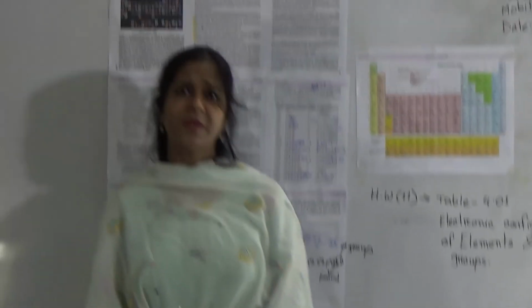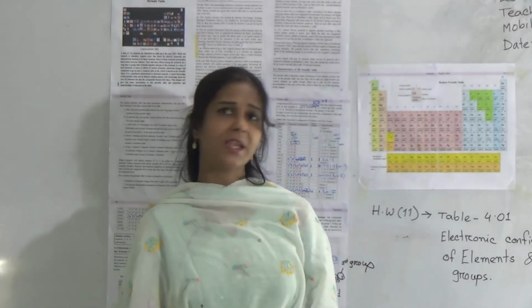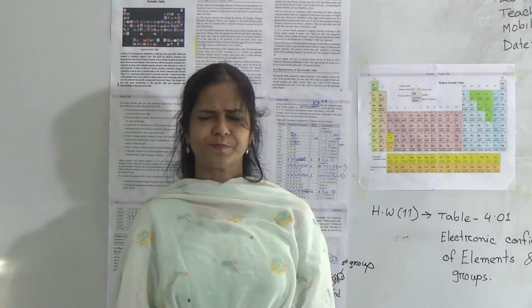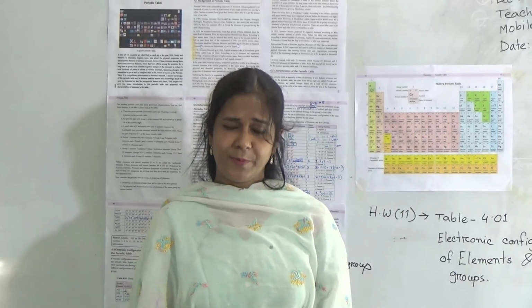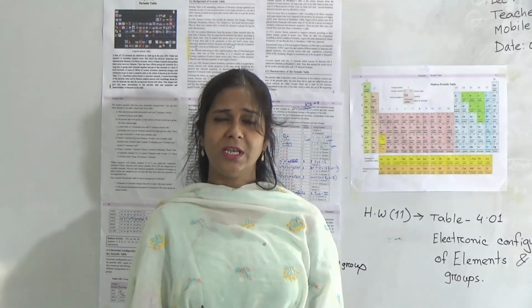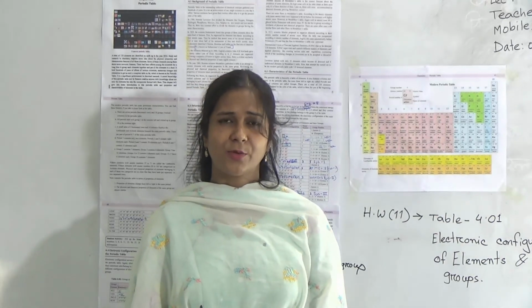Dear students, I have finished today's topic. This chapter is very important for you. Read the chapter again and again and learn the periodic table from atomic numbers 1 to 50, all element names, their groups, their periods, and their atomic numbers and atomic masses.